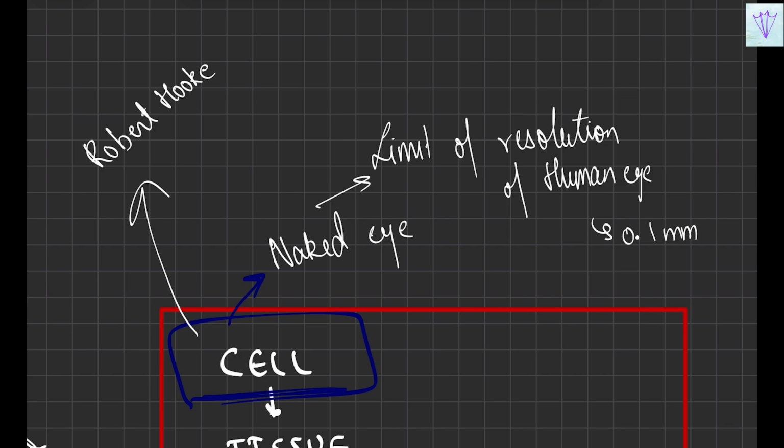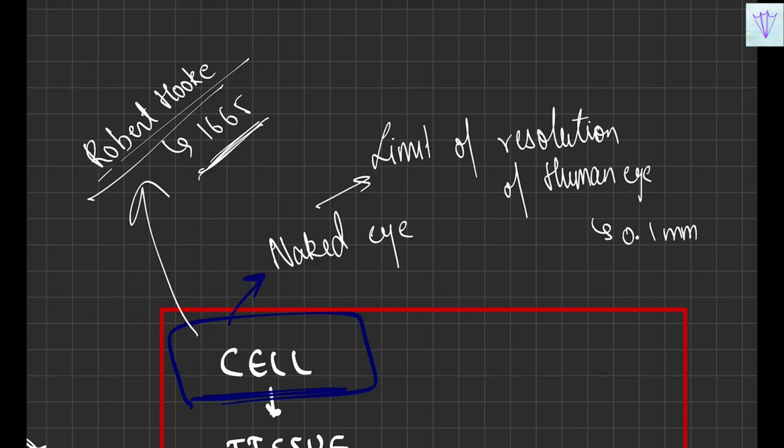So Robert Hooke was the first person to observe a cell, in the year 1665. Years are also important because that gives us the marks. It's not how much you write, it is the quality of the content which you have written that is very important in CBSE exams. So all these years and names of persons are important. So who is the first person to observe a cell? That is Robert Hooke in the year 1665.